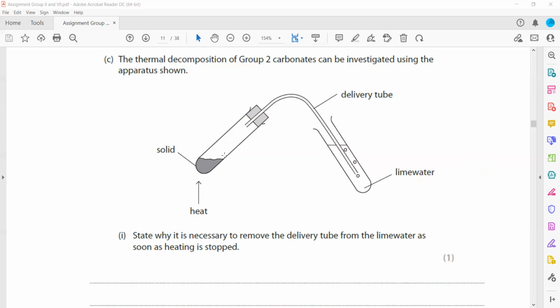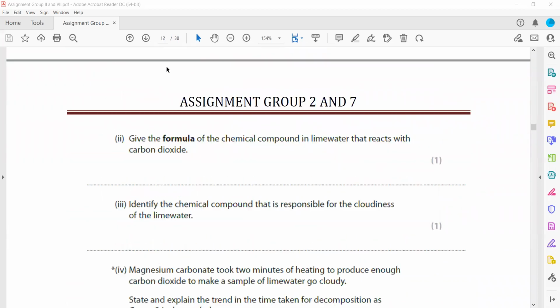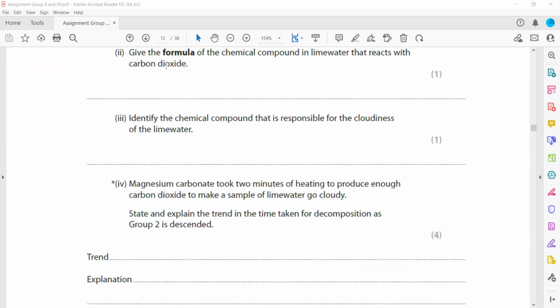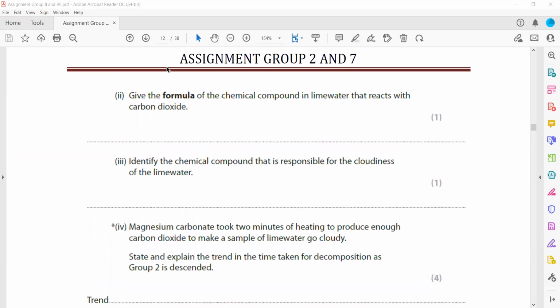Is it clear? Part C, why we should remove the delivery tube from the lime water as soon as heating is stopped. The moment we stop the heating, because of the difference in pressure, the lime water will move there, and due to sudden cooling, it might cause cracking of this tube. So first we should remove the delivery tube, and then we should remove the heat source.